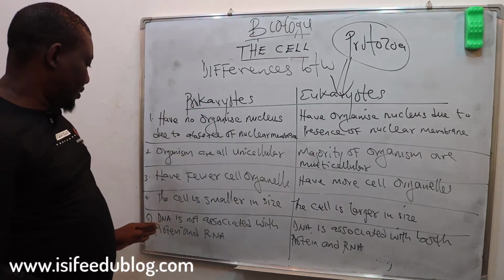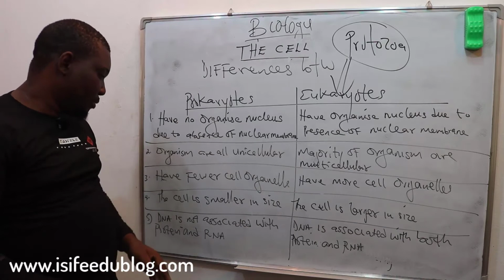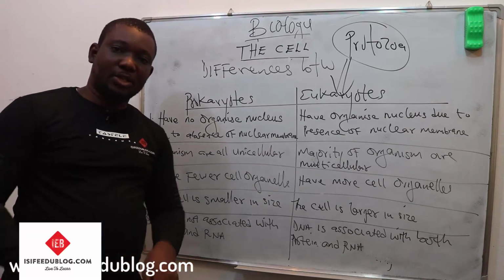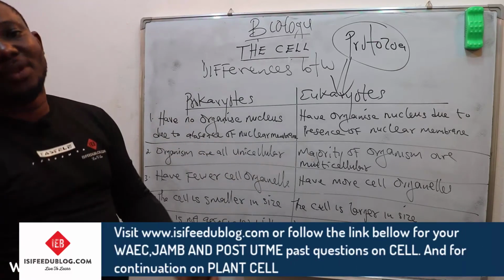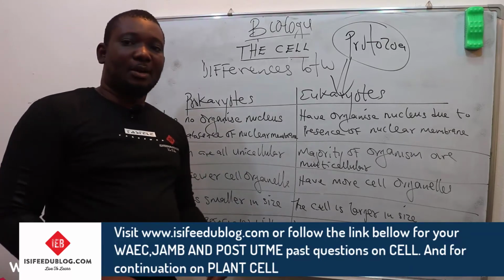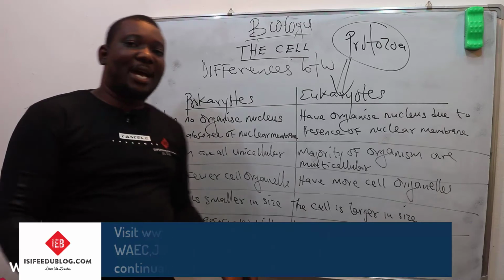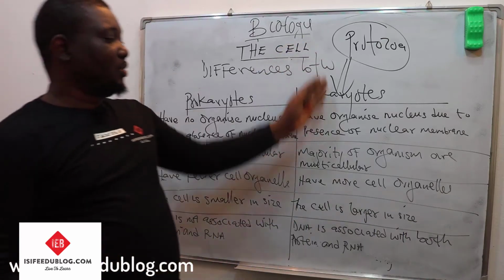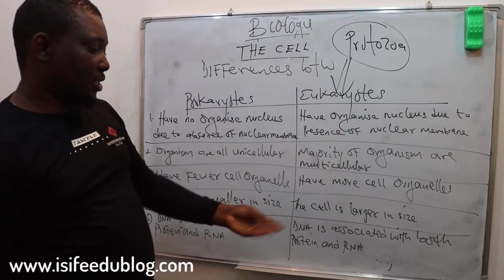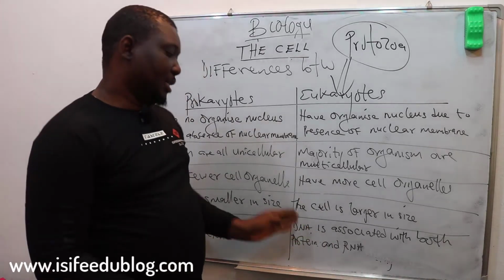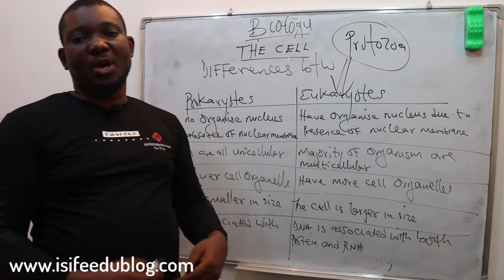In prokaryotes, DNA is not associated with protein. Why is DNA not associated with protein? Because the DNA itself is not even in a nucleus to use mRNA to start making protein, but the DNA resides in the cytoplasm. Unlike in eukaryotes, where the DNA will associate with protein and RNA, because the DNA itself is found in the well-organized nucleus.